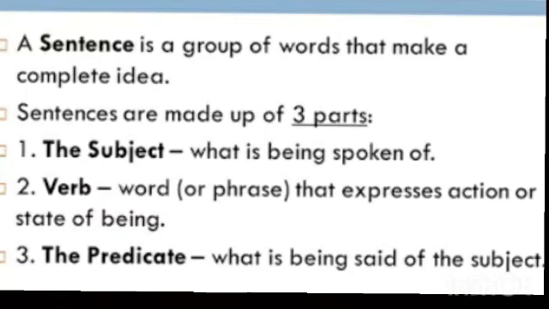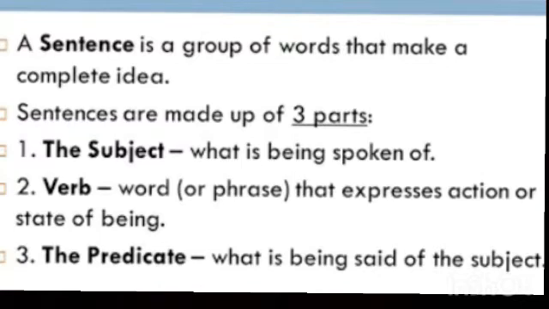Before coming to the topic, let me first explain to you what a sentence is. A sentence is a group of words that make a complete idea. It is made up of three parts: subject, verb, and object, or we can also call it the predicate.